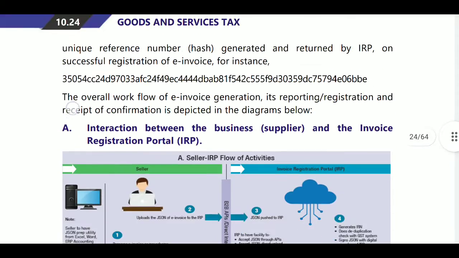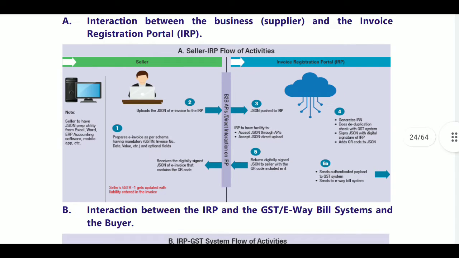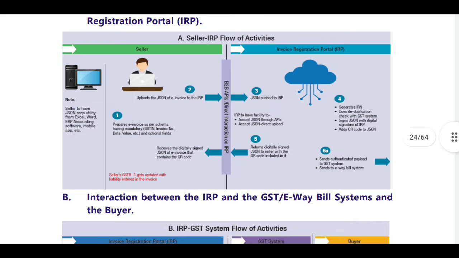Next, interaction between business and invoice registers. For the IRP, how the work happens is provided here. First, the seller has a GST prepared utility or an Excel utility. What he will do is prepare the E invoice from his information and provide the mandatory details. After that, the seller will upload it to the IRP.